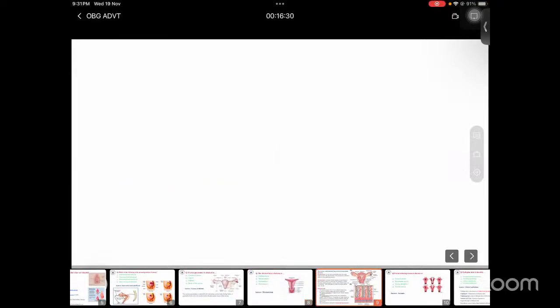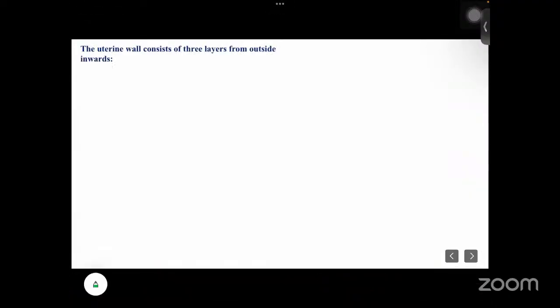Okay. So now let's see about the uterine wall. It consists of three layers from outside to inwards, as I have shown in the image. From outside, that is the perimetrium, the outside layer. It is a serous coat which invests the entire organ except on the lateral borders. The perimetrium is intimately adherent to the underlying muscles.